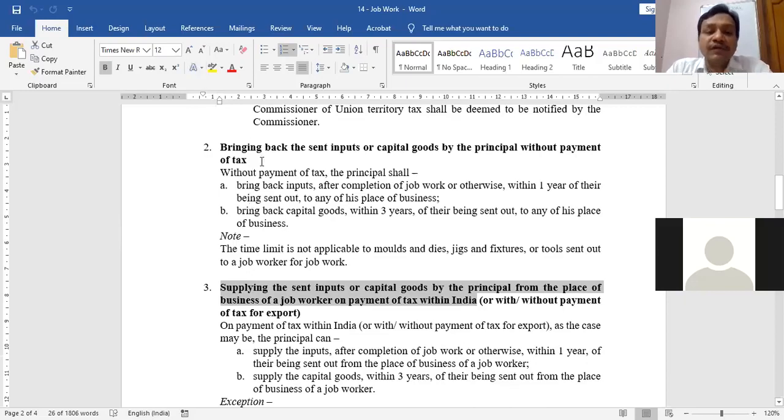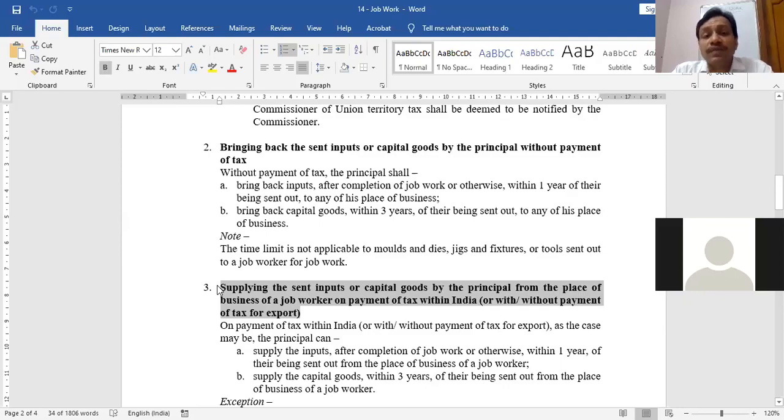Now there are some doubts. I will take these doubts later on. Let me complete this concept. So it is allowed. What is allowed? Supplying or selling the unused buttons from the place of business of the job worker, or selling the capital goods from the place of business of the job worker to any third party.